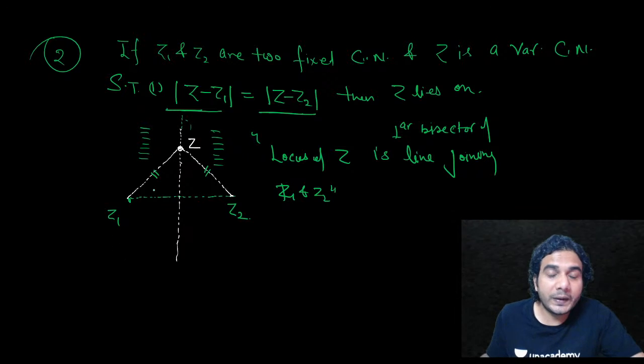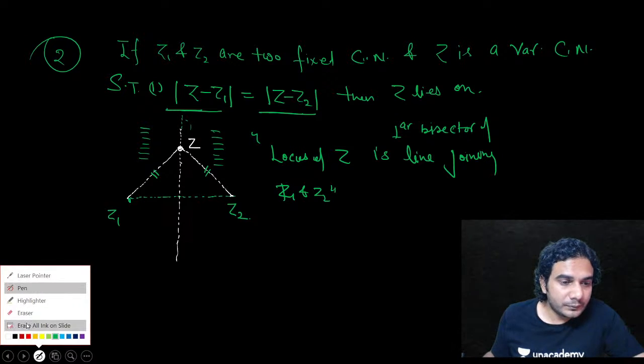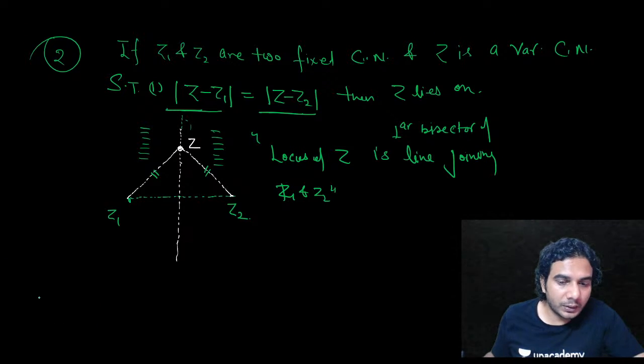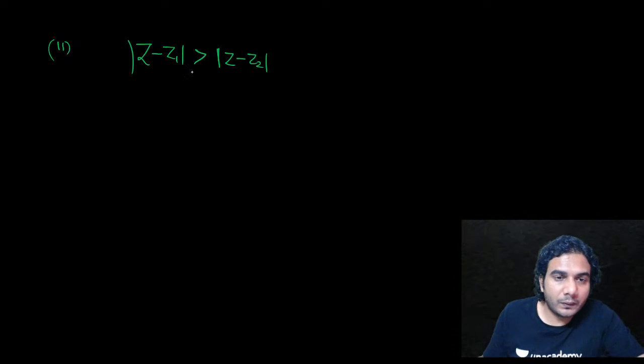All right, so when Z will not lie on this line, that means |Z minus Z1| will not be equal to |Z minus Z2|. That means one of these terms will be greater than the other. So you can easily figure out, in this inequation, where will this Z lie? Right side of this line or left side of this line?